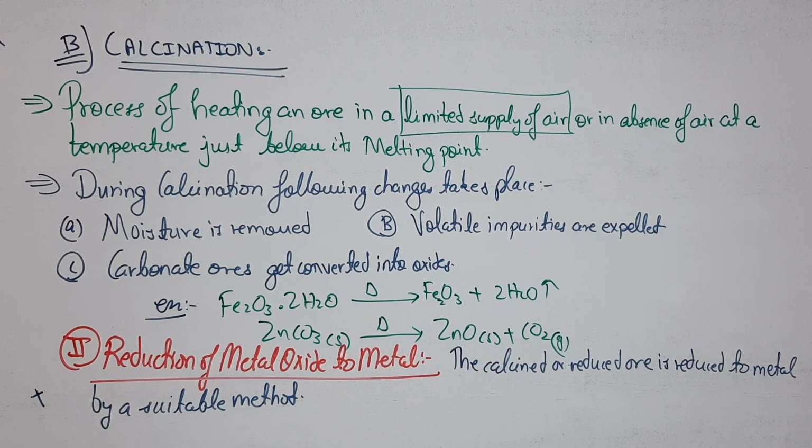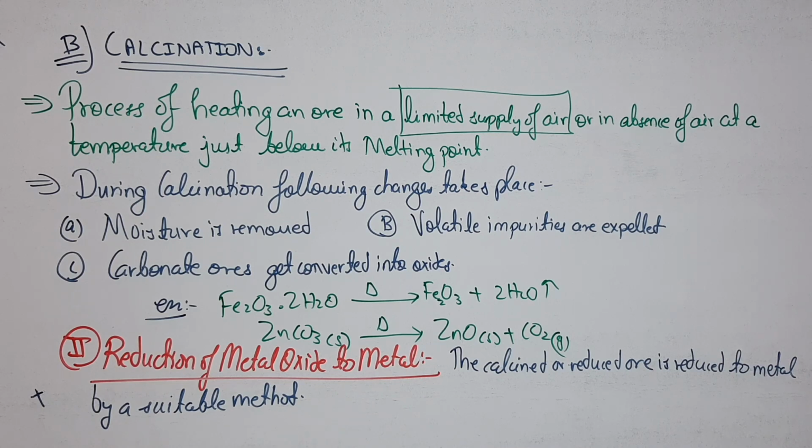So the first point of difference between calcination and roasting is that calcination occurs in a limited supply of air and roasting occurs in an excess supply of air. During calcination, the following changes take place. The first one is that moisture is removed. Basically moisture is also removed in the roasting process. Second, volatile impurities are expelled, and the third point is that carbonate ores get converted into oxides.